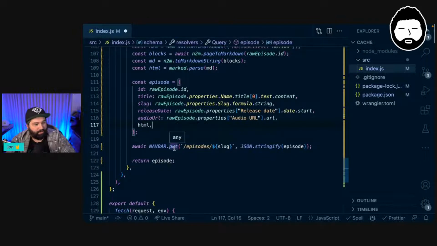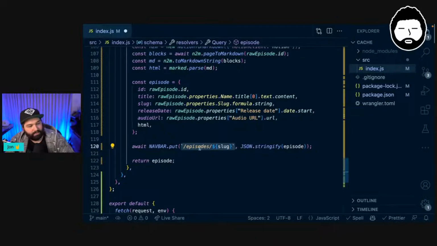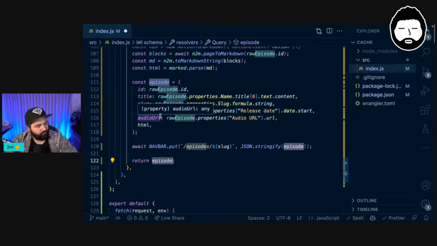So we're saying navbar.put, and then again we need to give it a unique path, so we're doing /episodes/ whatever the slug is for our episode, and then we're stringifying the episode as we put it into the KV store, because it only accepts a string key and string data. So we can't just give it a big JSON object. We need to stringify it. Cool. And then we just return that nicely constructed episode from our GraphQL server.